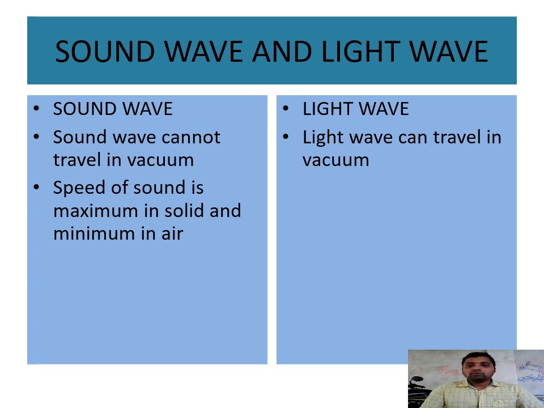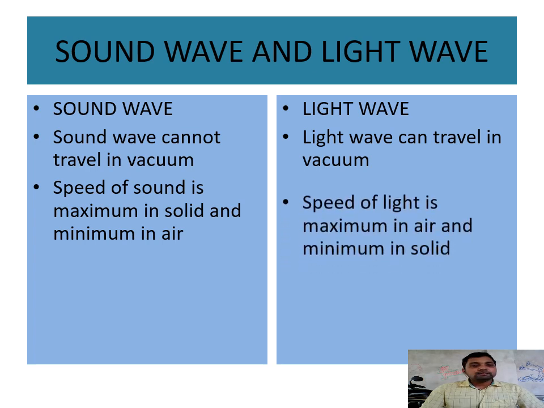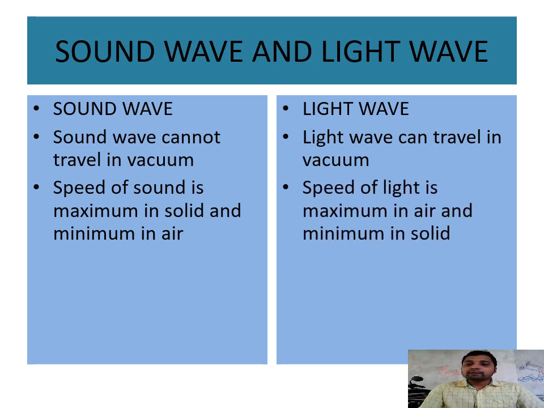But when it comes to light, it is different. Light is maximum in air, because in air there are no particles, or because there is more intermolecular space, they will allow the light to pass. But when it comes to solid or liquid, a term will come here, the optical density for light. Optical density will be high. Optical density will change the speed of light. You will read this in the refraction of light chapter.